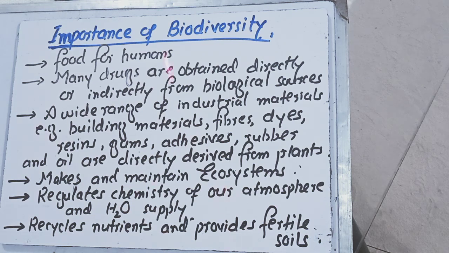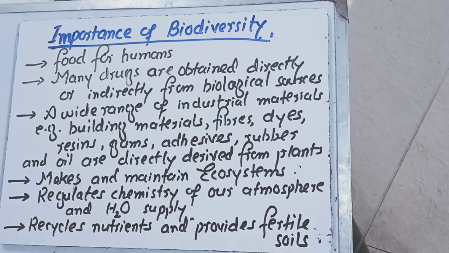Okay, then biodiversity is also responsible for making and maintaining the ecosystem. For example, if a higher variety of plants is present in a certain area, there will definitely be interaction of these plants with the external environment: air, soil, and water.